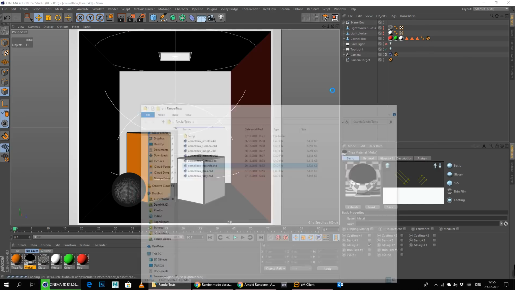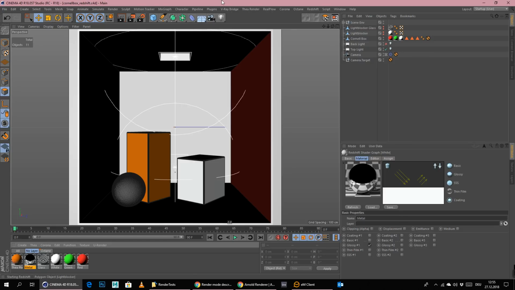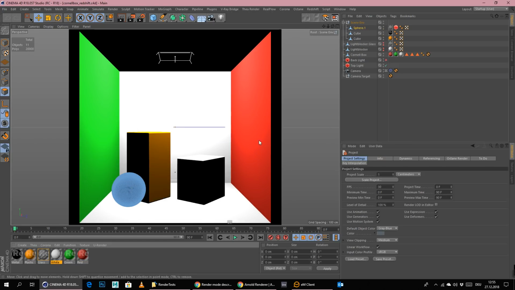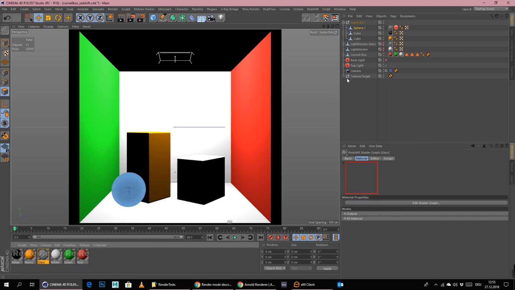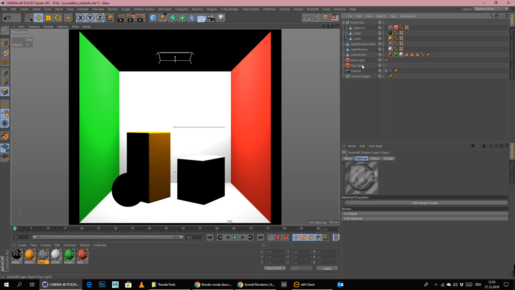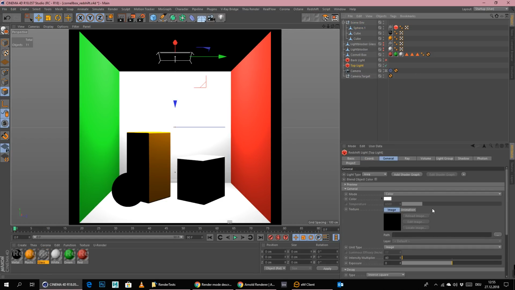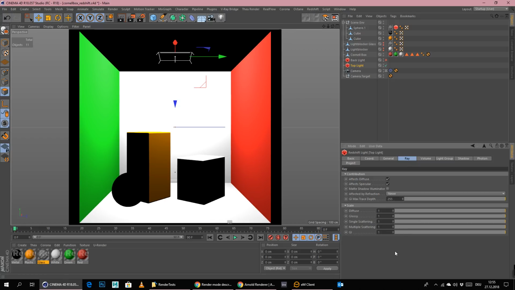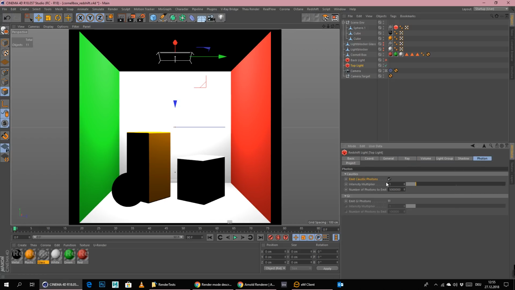And let's jump into Redshift. I did, of course, in Redshift also turn on caustics and stuff like that. Here in the top light, you can see that caustics are enabled. I think it was under, where was this? Under photon, I think. You need to check on emit caustic photons and then also photons to emit. Right now it's at 5 million. We can put this down to 1 million for now. I think the starting point is really low here. I think it's like at 100,000.